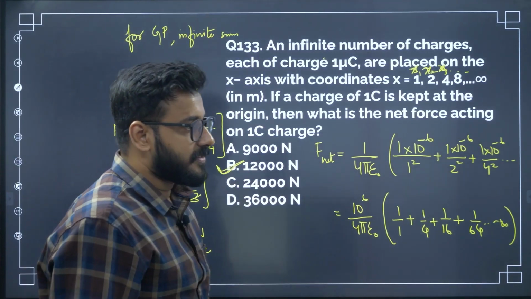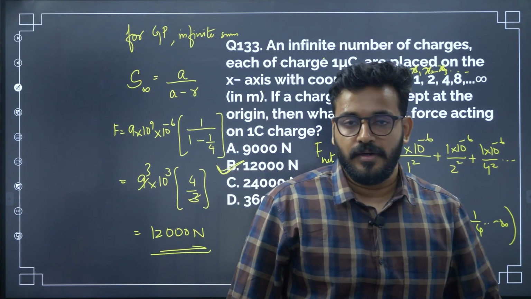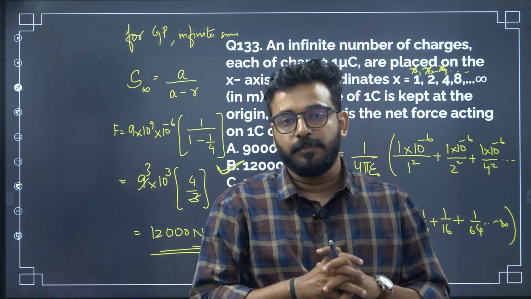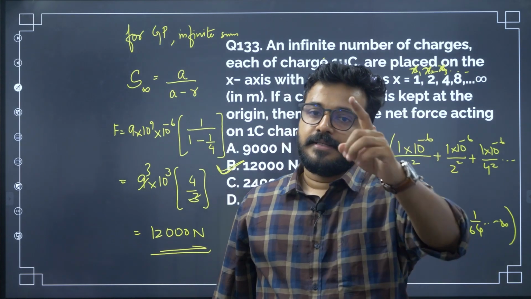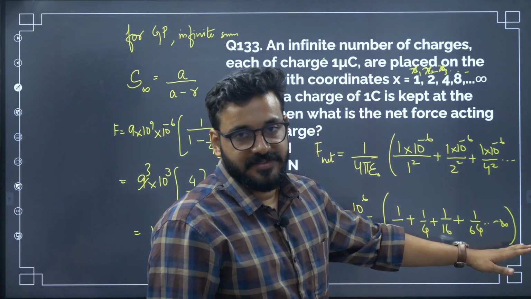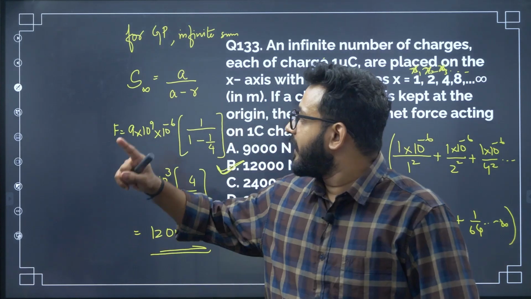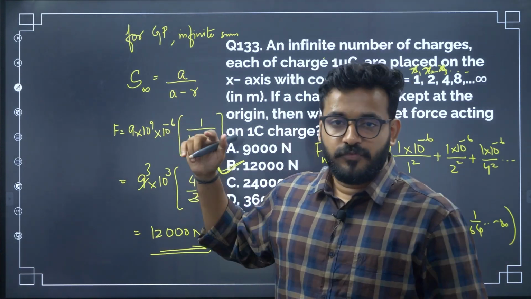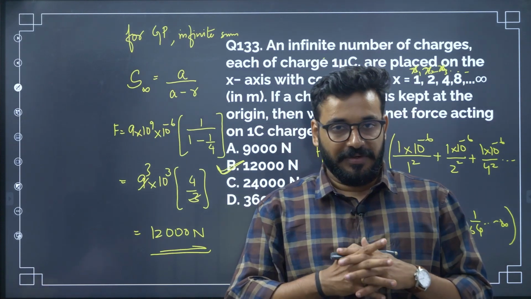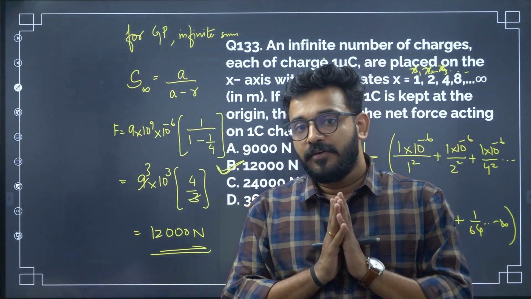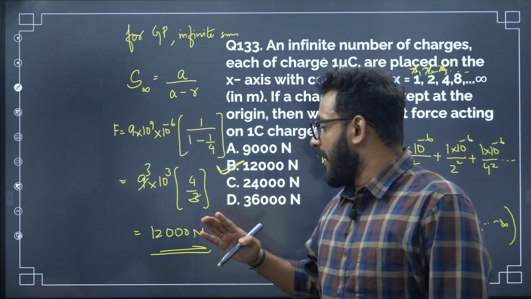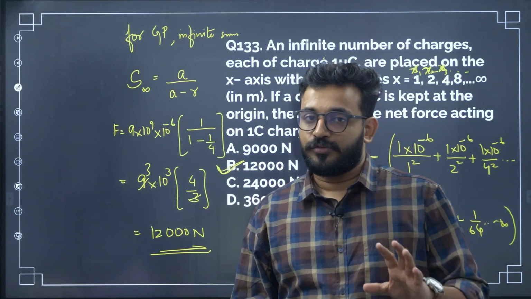Alright, yes, it is slightly lengthy, little bit calculation heavy, not very complicated calculation, very simple calculation. The key is you have to identify this as a geometric progression and apply absolutely the correct formula for the infinite series. If you do all these steps one by one correctly, without losing your concentration even at a single point, you will absolutely arrive at the correct answer, 12,000.